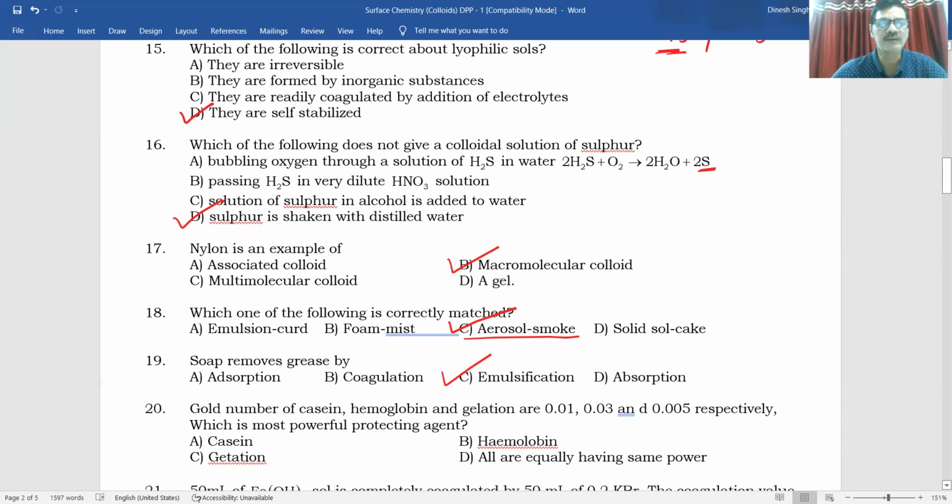After that, the gold numbers of casein, hemoglobin and gelatin are given respectively. Which is the most powerful protecting agent? For a protecting agent, the lesser the value of the gold number, the more its protecting power. So what should be the answer? Gelatin requires 0.005 here. So C should be the answer. This is gelatin.